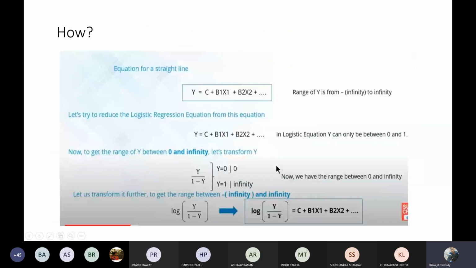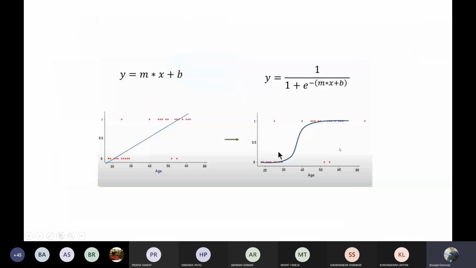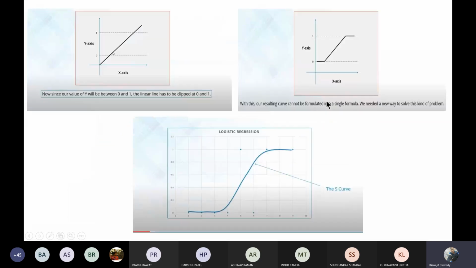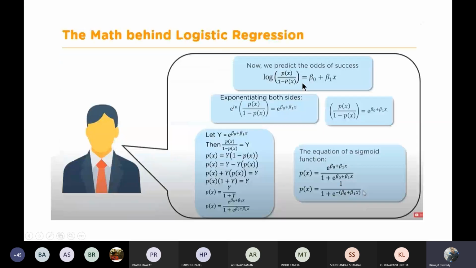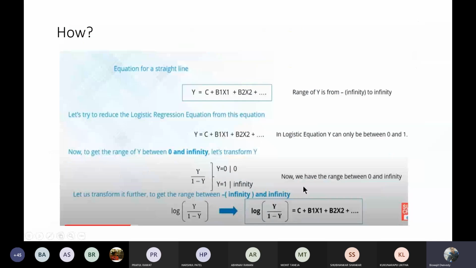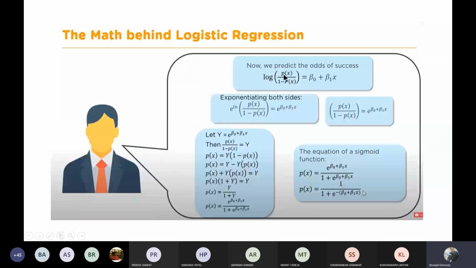Whatever equation I have shown here, why we are implementing this, or why we are giving this straight line as input to this logistic function, what is the logic behind that? That thing I'm going to discuss right now. You can see, as I have already told you, this is the fundamental equation behind your logistic regression. Instead of y, here it has been written as p of x. p of x is your y.